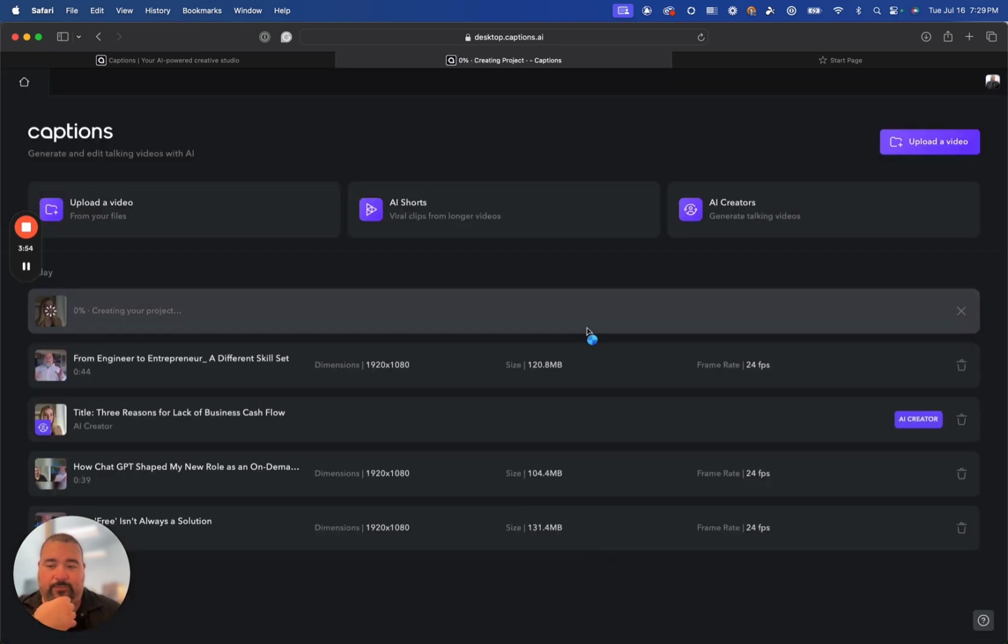I'm gonna say generate video. Now this is the part where I'm just gonna have to stop this video and then come back when it's done so that you can see what it looks like, because it does take a while. It took me only like 5 minutes to set everything up, and it took probably about 20 minutes for it to generate the video. But once it was generated, it was better than most videos that I do when I'm actually filming myself. So anyways, I'll come back when this thing is done.